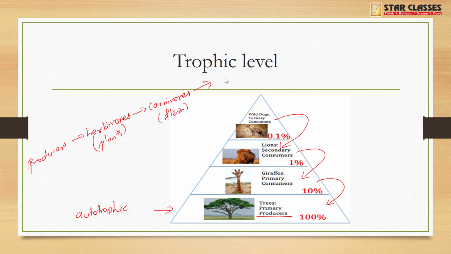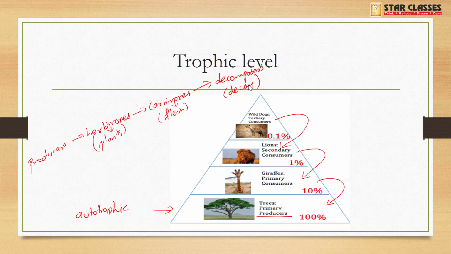Then there are the tertiary consumers, or you can say what? Decomposers. Decomposers are the ones that will decay. So producers are who? Plants. Herbivores feed on plants. Carnivores feed on flesh, and decomposers decay. They decompose and release the nutrients back into the soil.